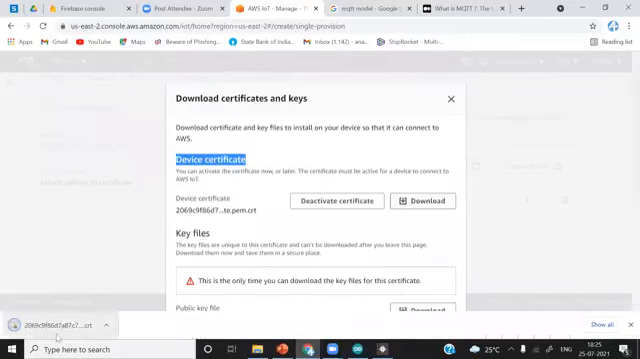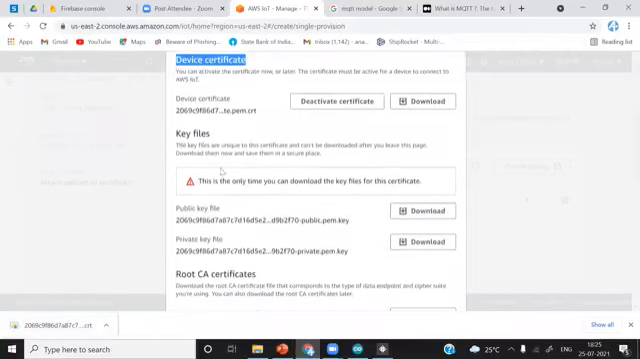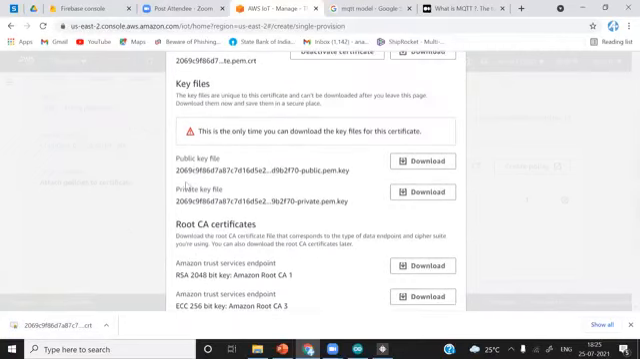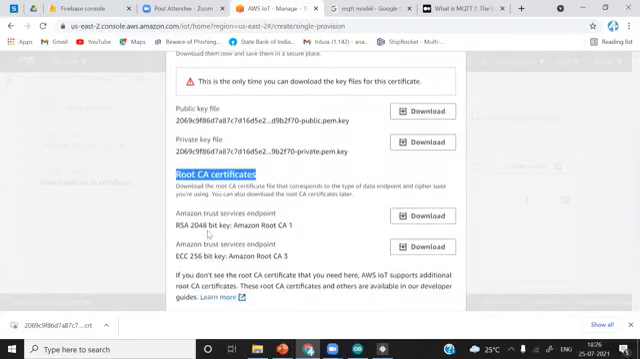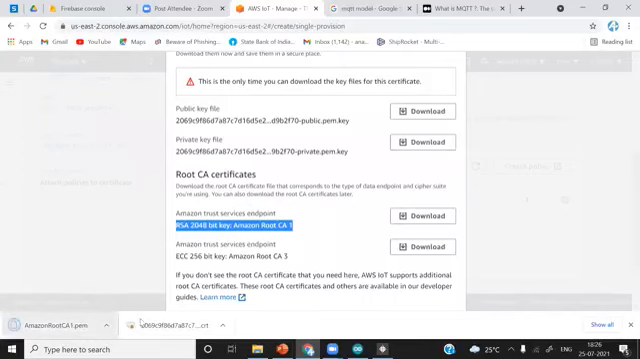I'll download it. Okay, it has been downloaded. And the key files. Now there are three files: the public key, private key, and the root certificate. Root CA certificate is the server authentication certificate. You can see the 2048-bit key. You have to download this one, not this one. Download this one, the RSA 2048-bit key, Amazon Root CA 1. Just simply download this one. Okay, we have downloaded that one also.